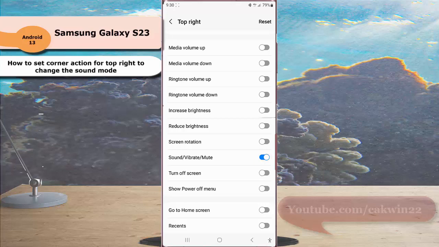When the switch turns blue, it means that this option is on. Next, you can connect a USB or Bluetooth mouse with your phone. Once done connecting, now you can easily change the sound mode to sound mode, vibrate mode or silent mode by hovering and stopping your mouse pointer on the top right corner of the screen.